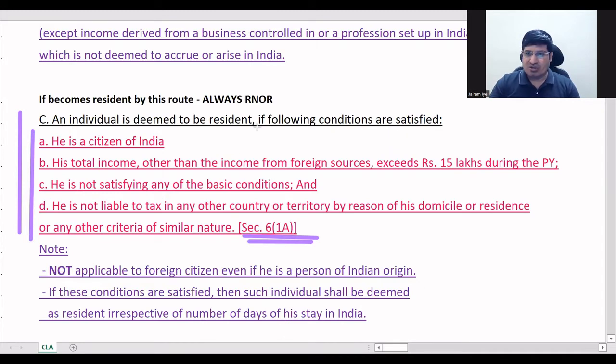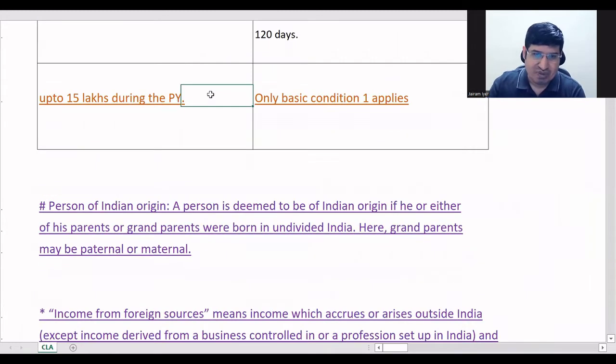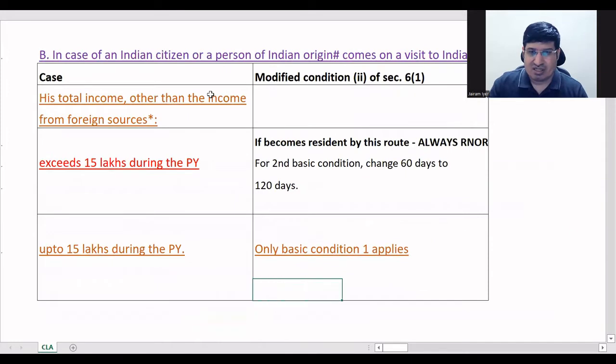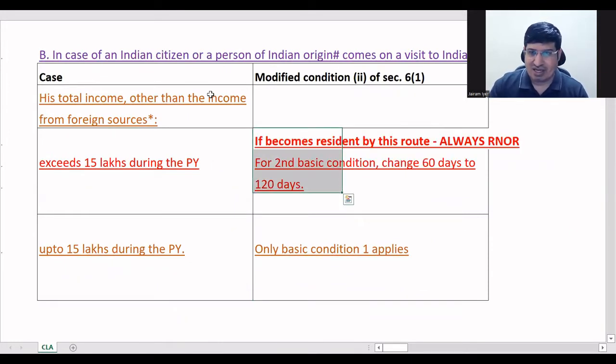Okay, so I'll just show you the previous point also where I said he will become RNOR in exception B. Okay, exception B, this point, this one. Okay, so this is 182 days will be changed to 120 days. If he is becoming resident by this route, again he will always become RNOR. Here you can see. Okay, see, right? So only these two things you have to remember.